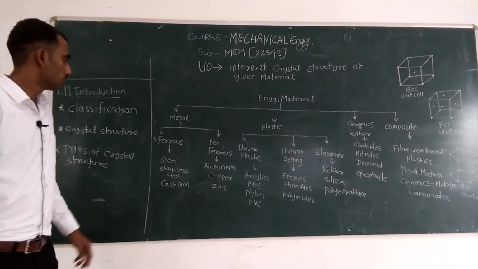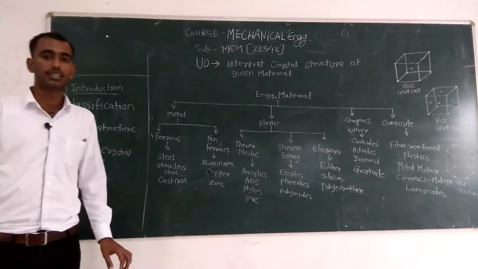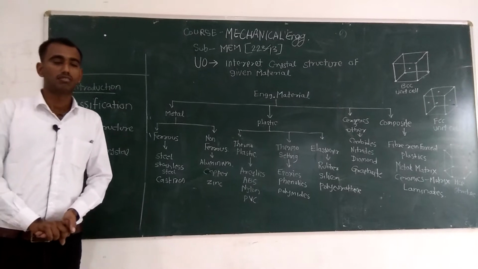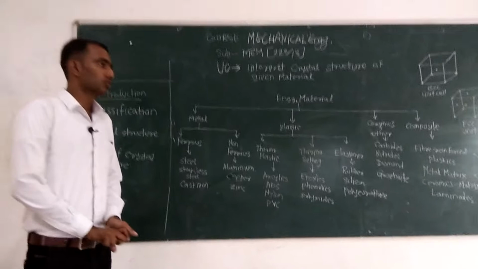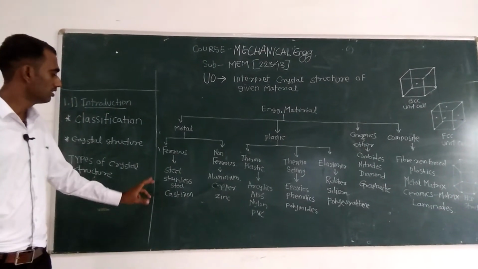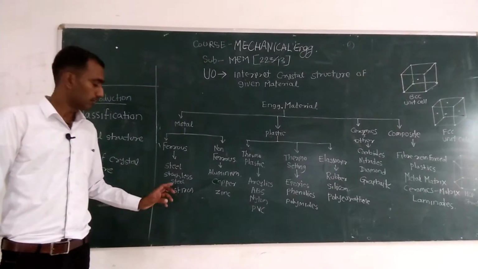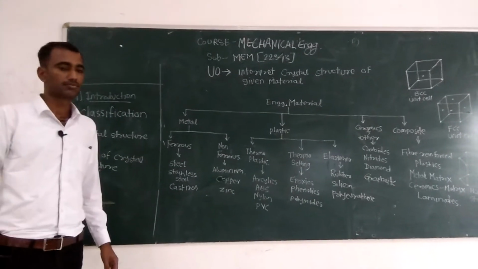Ferrous metals are those metals in which iron is the basic element or major constituent. Examples of ferrous metals are steel, stainless steel, tool and die steels and cast iron.